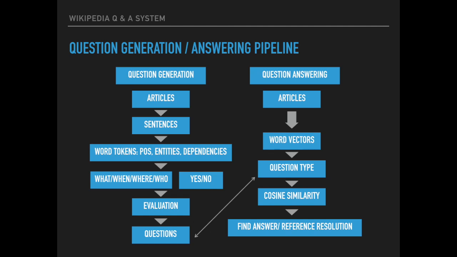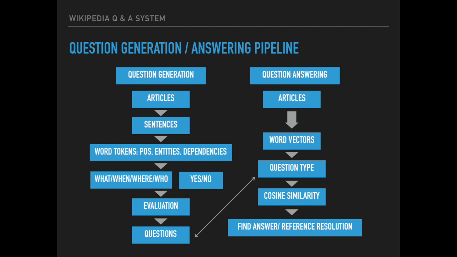As for the pipeline of the system, we made some slight modifications to the one in the midterm report. For question generation, we first parse the input file into individual sentences and obtain the POS tags, named entities of the word tokens, and the sentence structure.